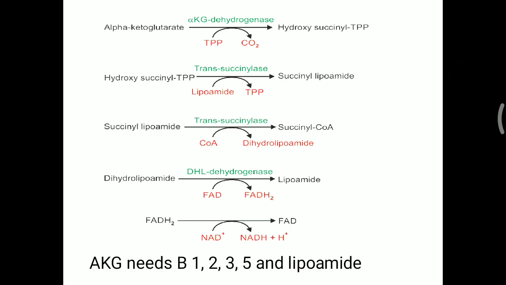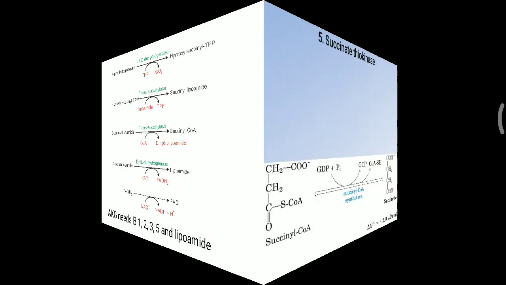So during this alpha ketoglutarate dehydrogenase reaction, particularly vitamin B1 that is thiamine, B2 in the form of FAD, B3 that is in the form of NAD plus, and B5 or otherwise coenzyme A is needed, as well as lipoamide. So basically 5 different coenzymes are needed in this alpha ketoglutarate dehydrogenase, which is quite similar to the PDH.